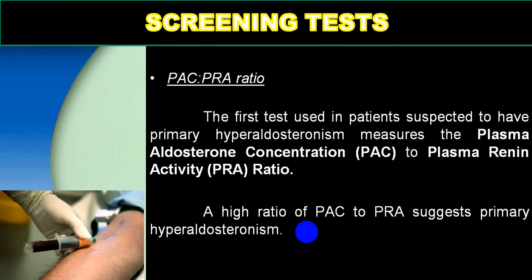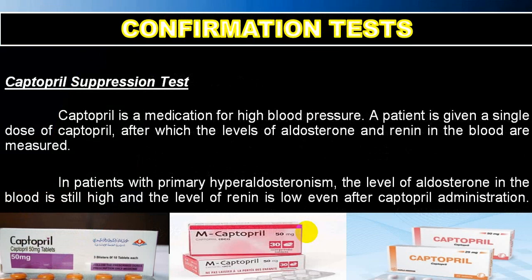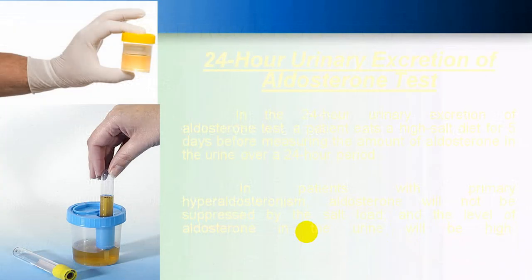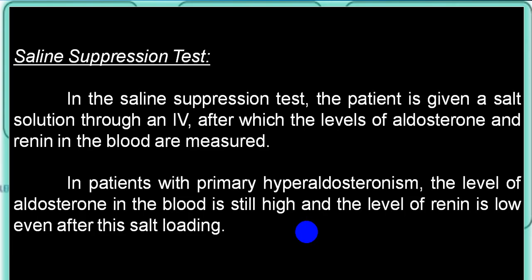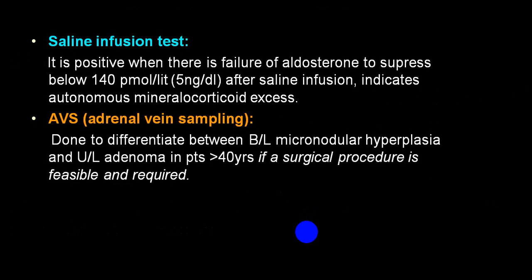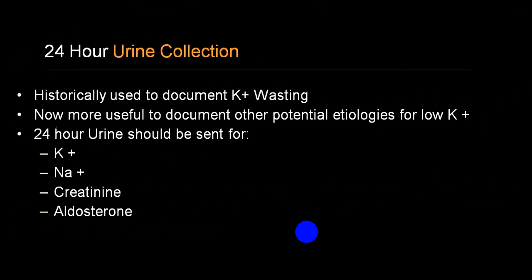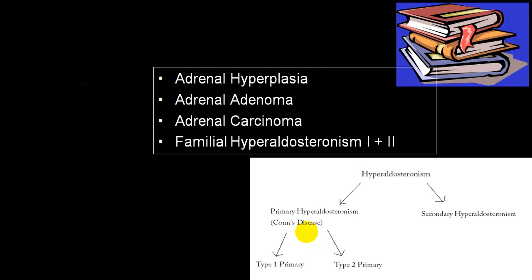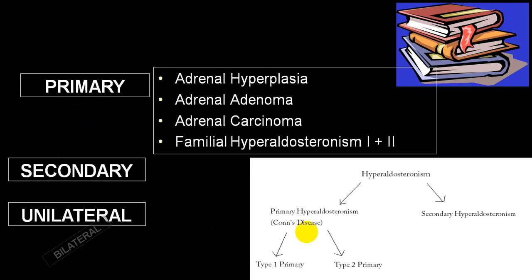These are all the different types of ratio what you can go for. Saline suppression test, adrenal vein sampling, 24-hour urine collections, and look for potassium, sodium, creatinine, aldosterone level in those. You try to rule out primary and secondary, whether it is unilateral, bilateral.